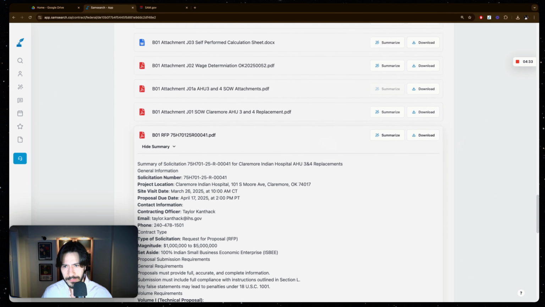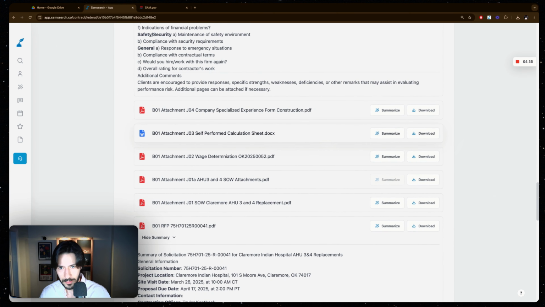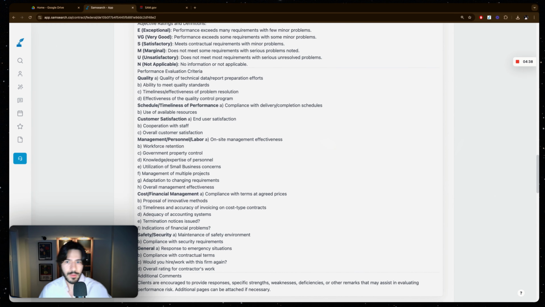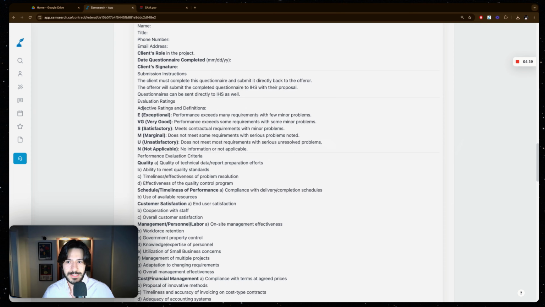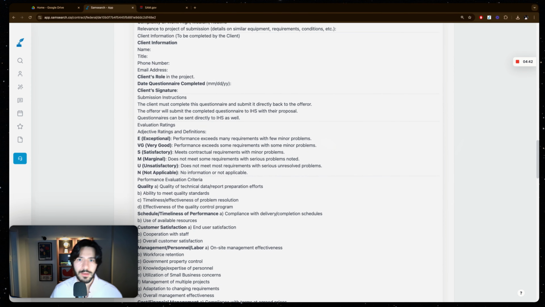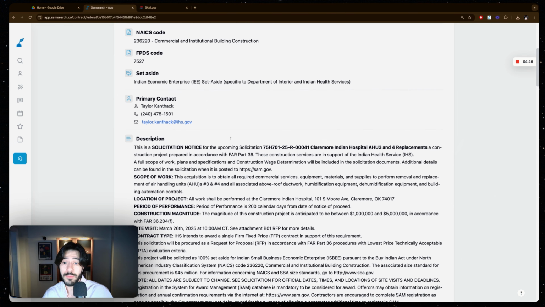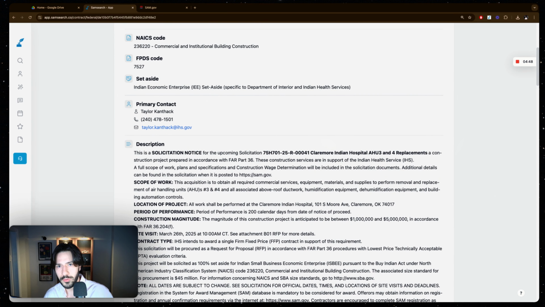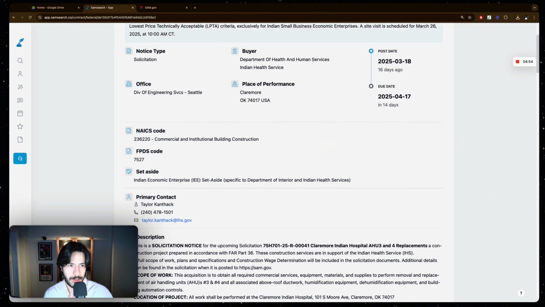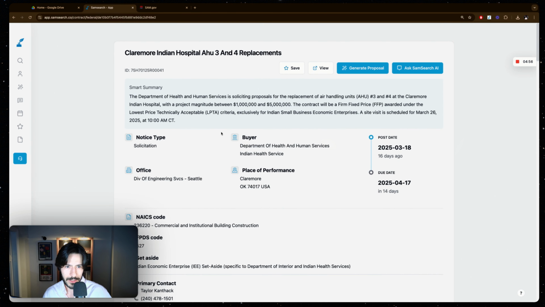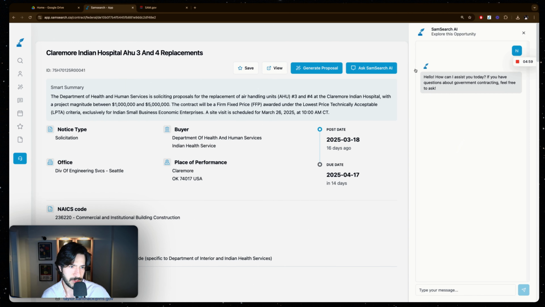Now, instead of reading these documents, what I'd like to do first is break down each one of these documents easily. I want to do this with no pain, without a lot of time wasted and a lot of effort. Because as a business, I am looking at multiple opportunities. So I want to maximize the amount of opportunities I look at and investigate compared to the time I spend. So what I really like about this is the Ask SamSearch AI.